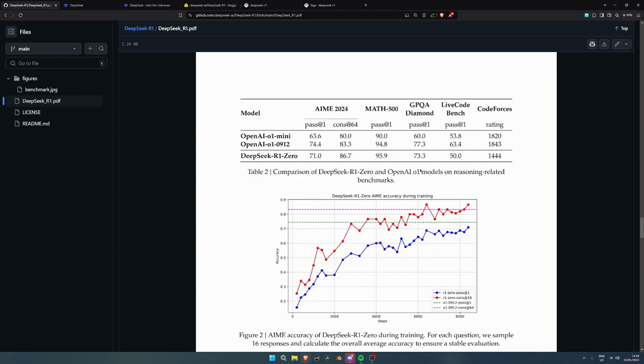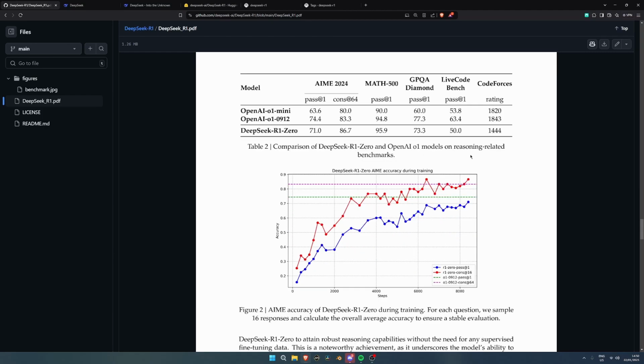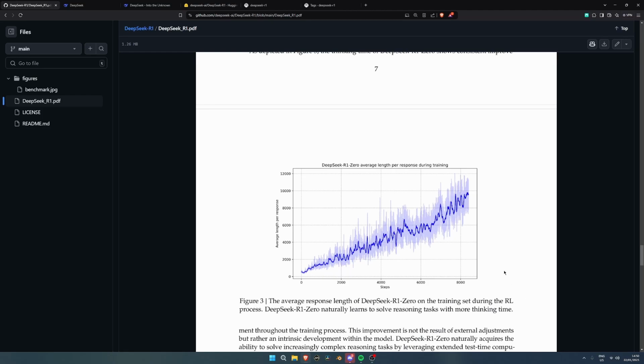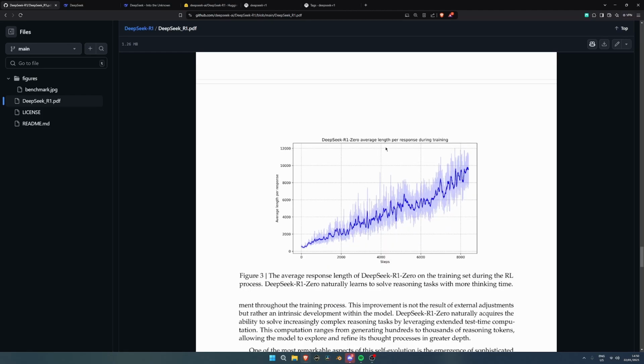So if I click more pages, we can see this is the actual table comparing DeepSeek R1-Zero and OpenAI O1 models on reasoning related benchmarks. This is R1-Zero and this is O1. So O1 is around over here. This is the other O1, so I guess this is the stronger model. It's up here, which R1-Zero does reach, possibly even higher, which is really cool. DeepSeek R1-Zero average length per response during training.